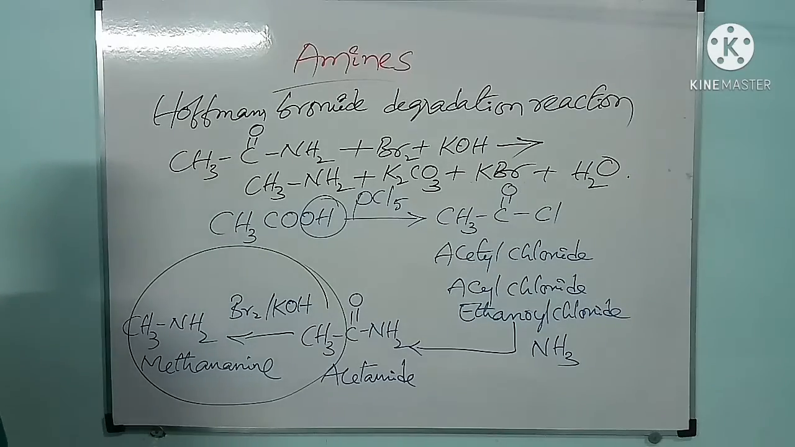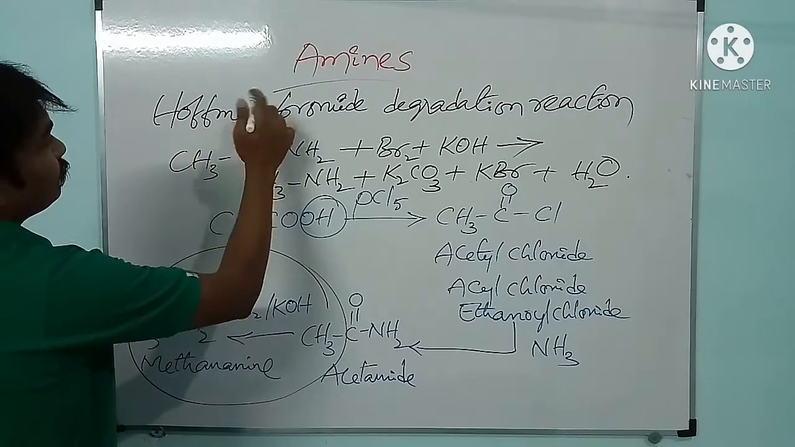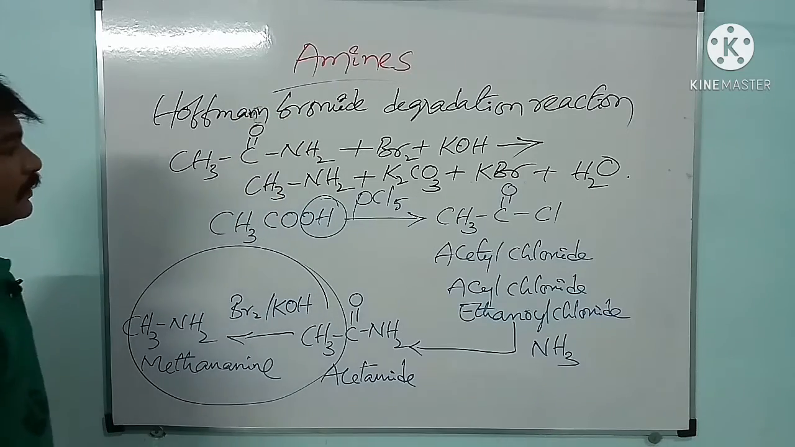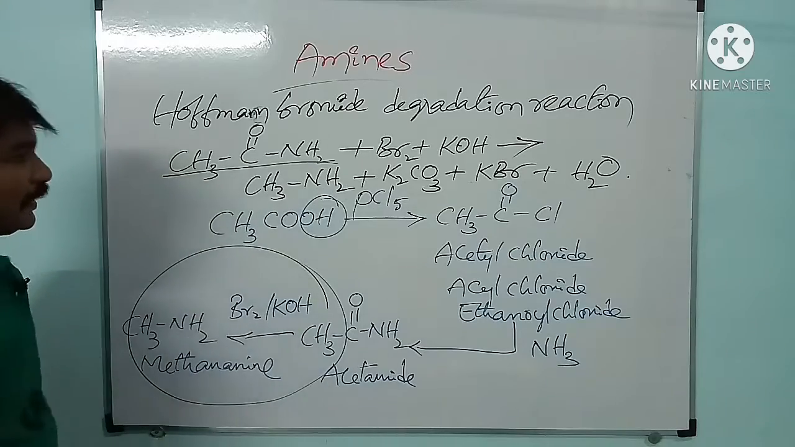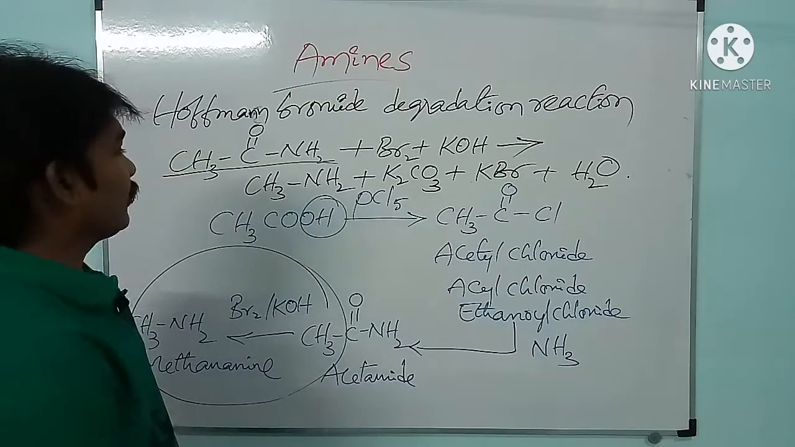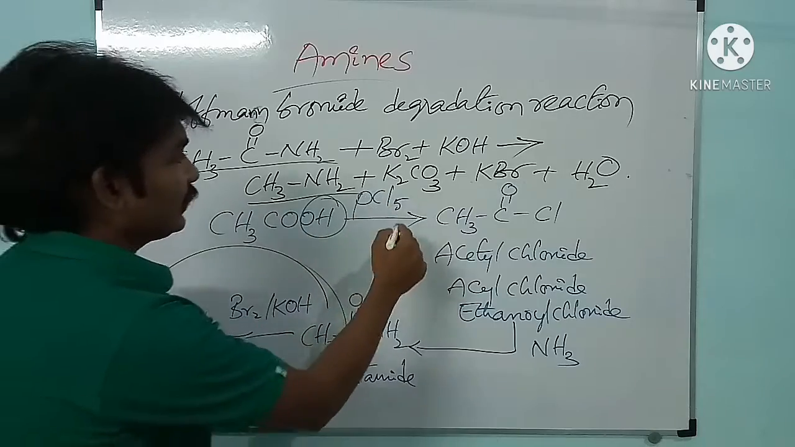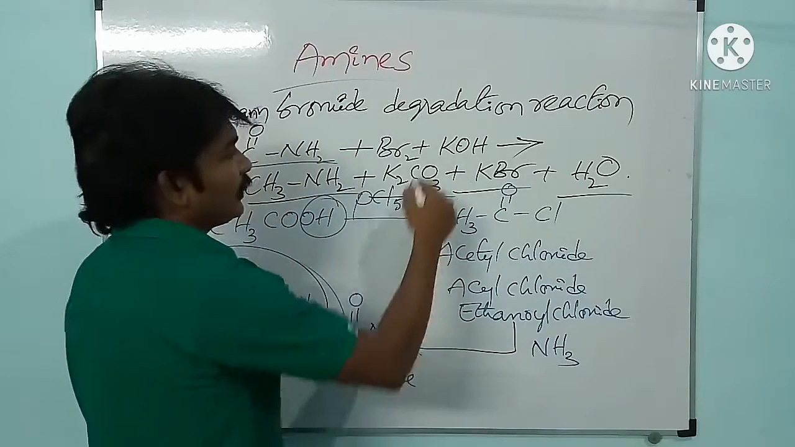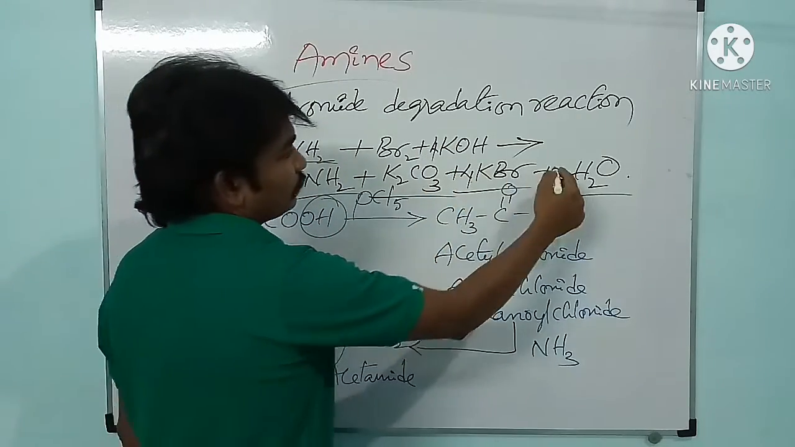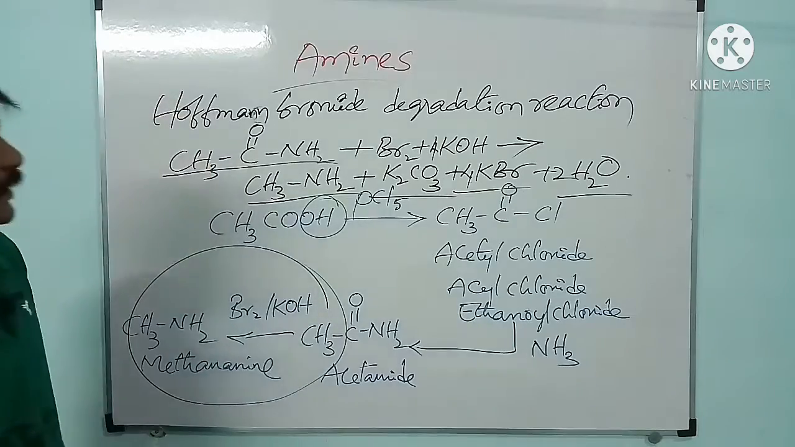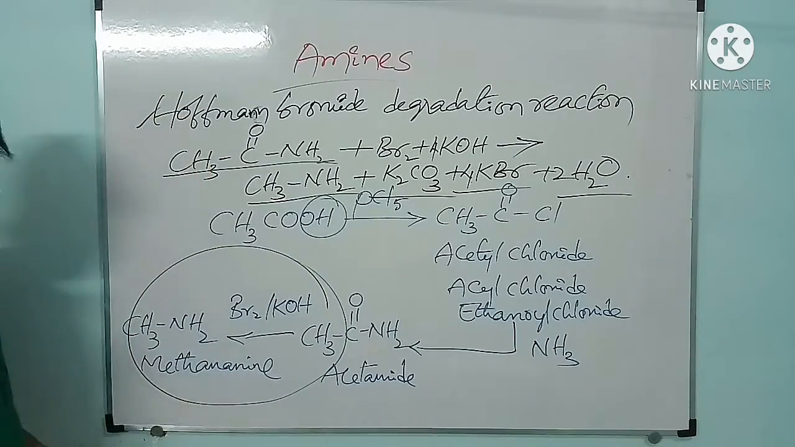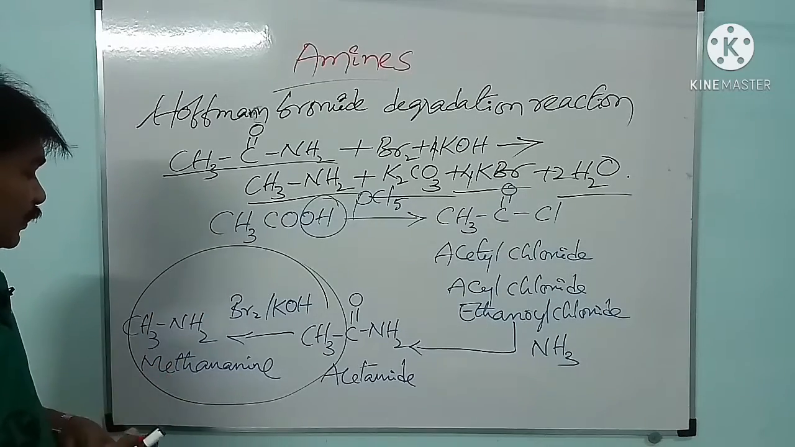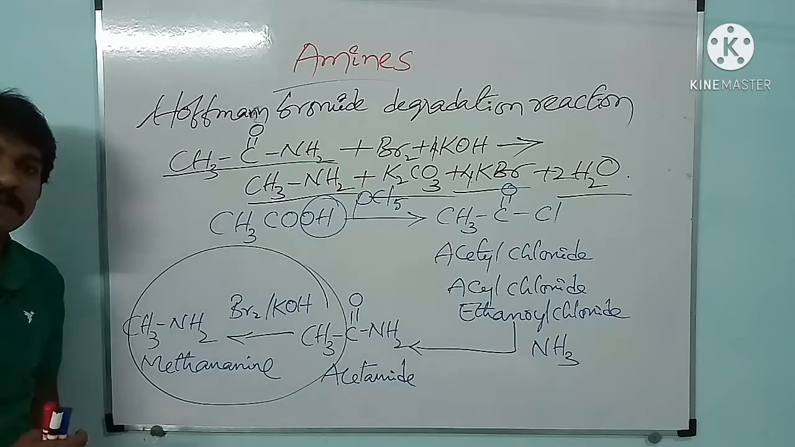In a Hofmann degradation reaction, on treating acetamide with bromine and potassium hydroxide, we will get methanamine, potassium carbonate, potassium bromide and water. Try to balance the equation. This is a Hofmann bromamide degradation reaction involved in conversion of ethanoic acid to methanamine. Please note down this one.